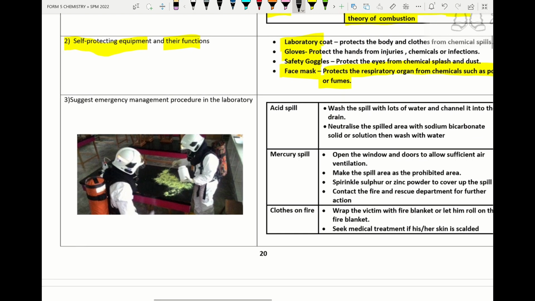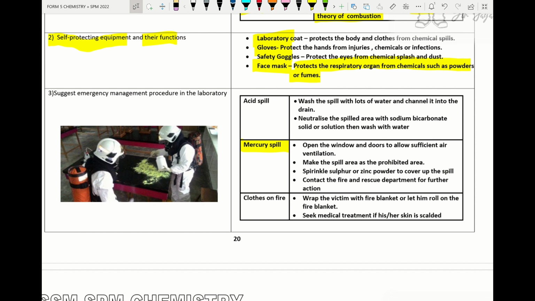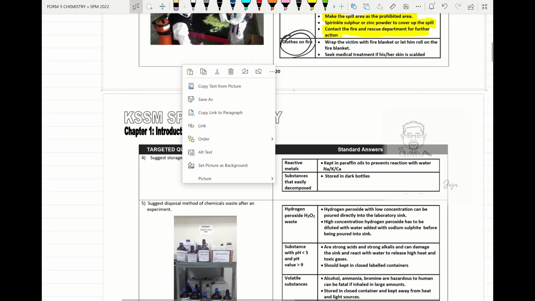Suggest emergency management procedure if chemicals spill, or the mercury thermometer bulb which contains mercury spills. So please remember mercury is a poisonous substance. So how to describe the emergency management procedure? Open the window and door to allow sufficient air ventilation, make the spill area a prohibited area, sprinkle sulfur and zinc powder to cover up the spill area, and contact the fire and rescue department for further action immediately. All right, so these are the safety management, emergency management procedure. Please focus on other parts also like acid spill and cloth on fire. All right, so we move on to the next part.